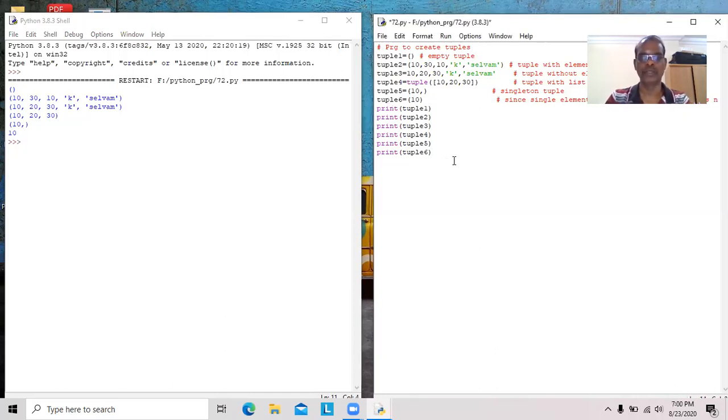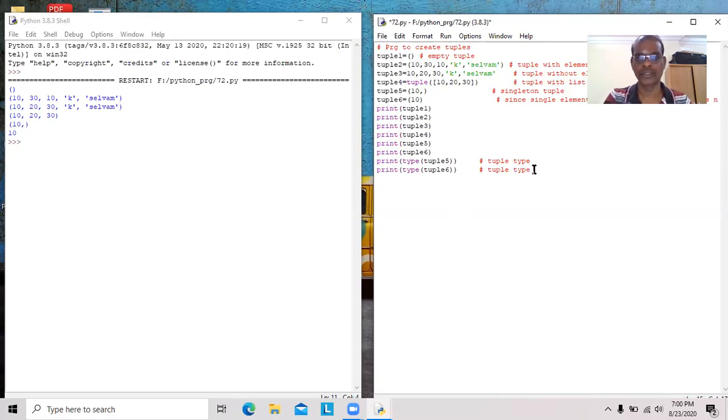If you are having doubt, we can print the type of tuple 5. So tuple 5 is a tuple type, whereas tuple 6 is an integer type.